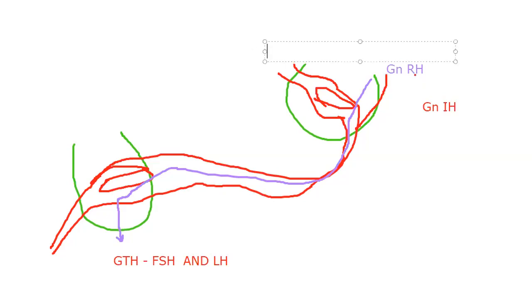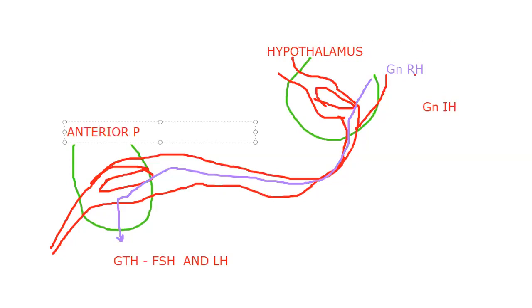Let me write, this is the hypothalamus and this is the anterior pituitary. The total sequence we need to frame is FSH and LH, where they have influence.